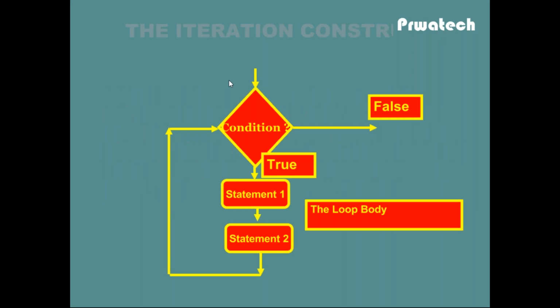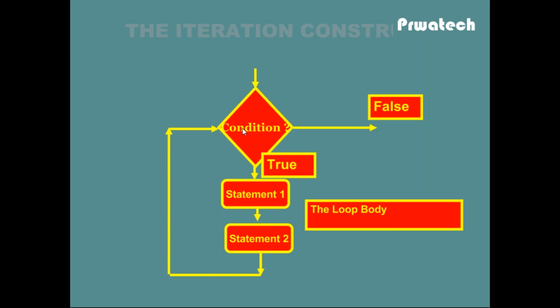So this is the flow chart of the iteration construct. This is the condition. The condition is the same thing: arithmetic operators, relational operators, bitwise operators, logical operators. This condition should return either 1 or 0. 1 means true, 0 means false. If the condition is true, then statement 1 and statement 2 will be executed, and then we go back and check the condition again.